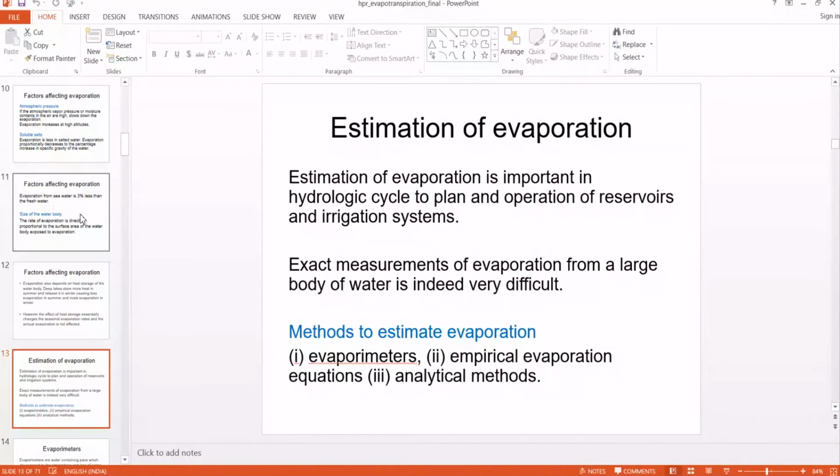But there are methods to estimate evaporation on a small scale experimentally, and empirical evaporation equations and analytical methods are available. I'm not going to discuss empirical evaporation equations, but I'm going to discuss evaporimeters and analytical methods.